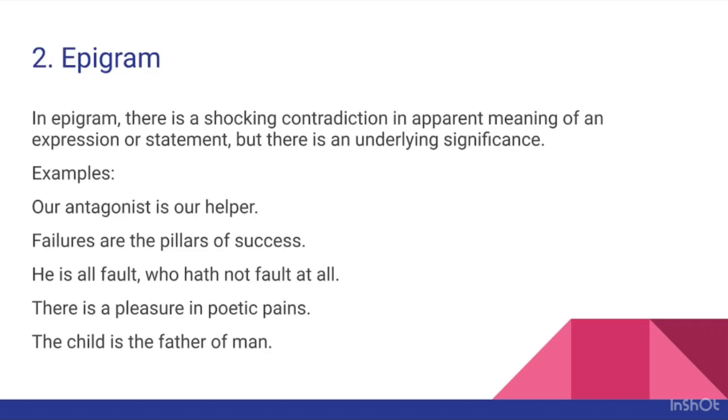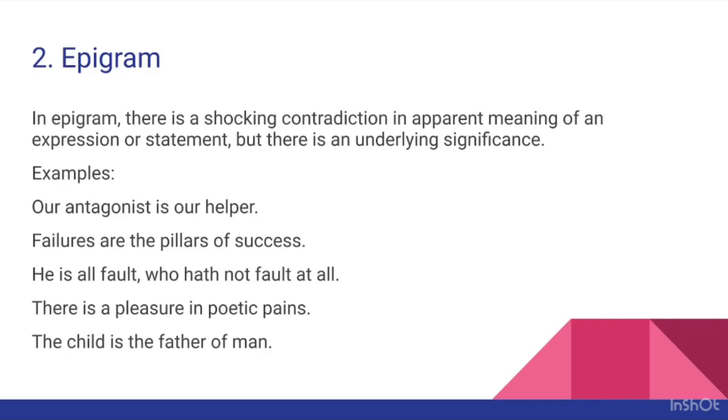Here the language contradicts itself, for how can a child be the father of a man. There is an inner meaning in the contradiction. The inner meaning suggests that the child of today will be the creator of the future man. Okay, so this is a kind of complete answer, and this you have to write.